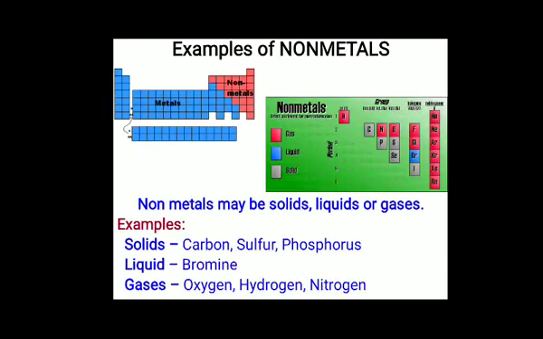Next, moving to the physical properties of non-metals. You can see this figure. These red blocks represent the non-metals in the periodic table. First, state: non-metals may be solid, liquid or gases. Carbon, sulfur, phosphorus are solid non-metals. Bromine is a liquid non-metal. Oxygen, hydrogen, nitrogen are gaseous non-metals.